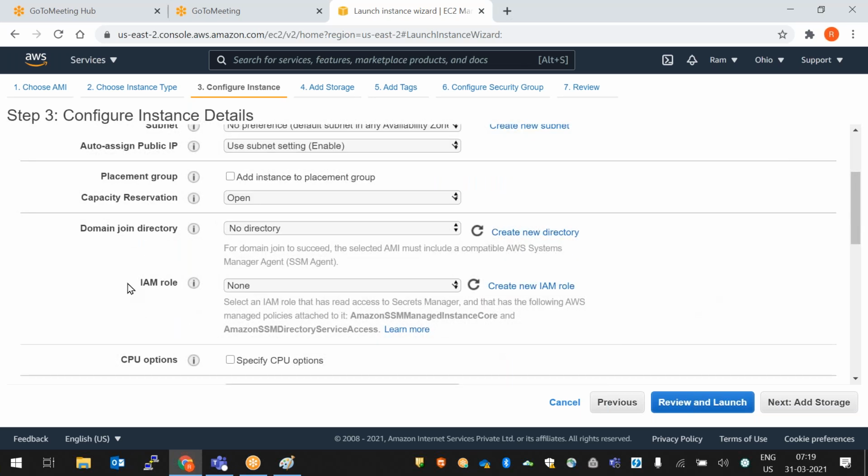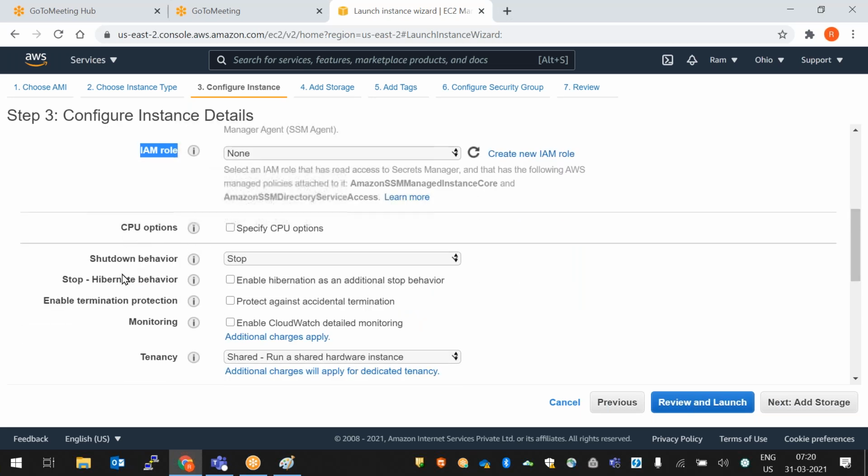Next one is IAM role. What is IAM? This is also one service, a 1 hour session. It is Identity and Access Management. So in real time, normally we don't log in with the root user. We always use an IAM user. When we join a project, we'll get some login ID. That is the IAM login ID. Using that, we'll log in to our consoles. So this also we'll discuss later when we talk about IAM, we'll go deep dive. Next one is shutdown behavior. CPU options we'll also see later.